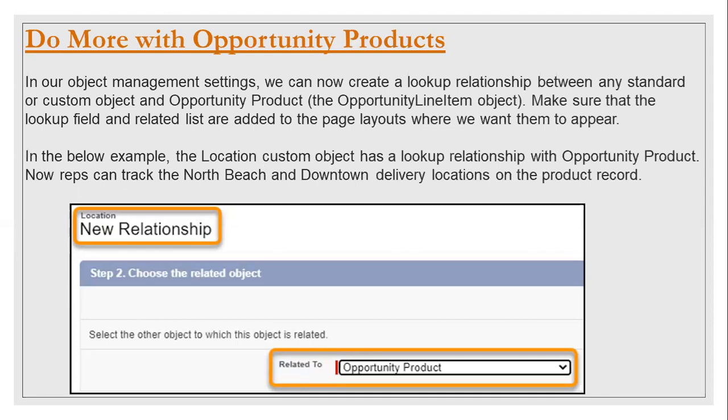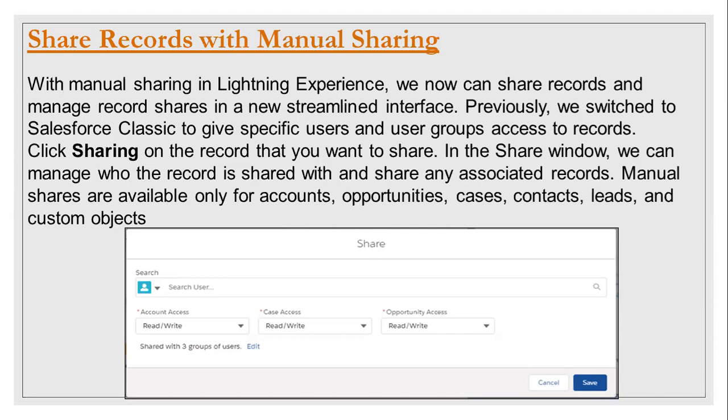Okay, so does everyone understand that first one? I understand manual sharing: if any opportunity is there and you want to share it with another person, you go to the opportunity team and share this opportunity. Is it something you are trying to say?